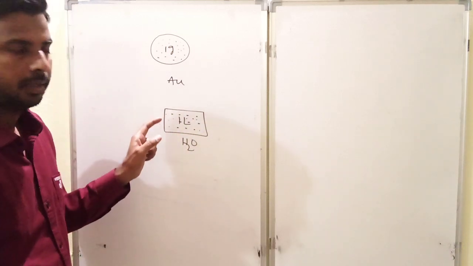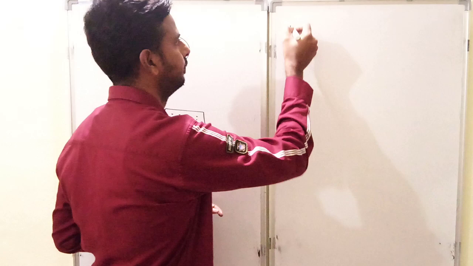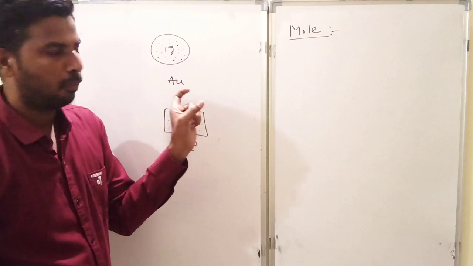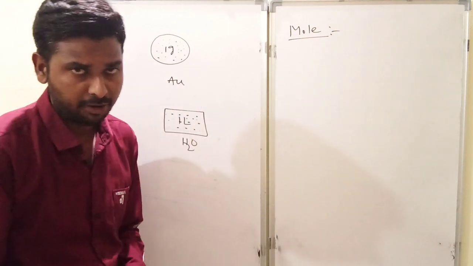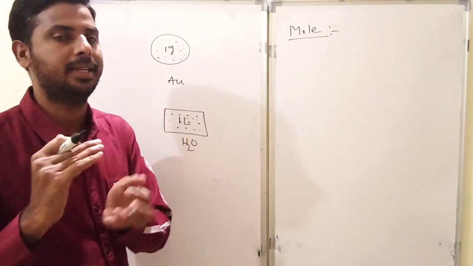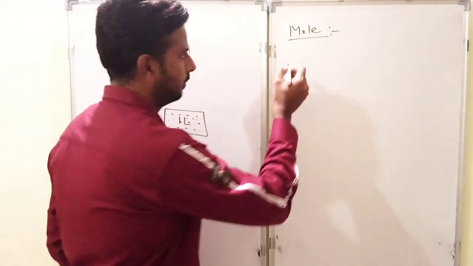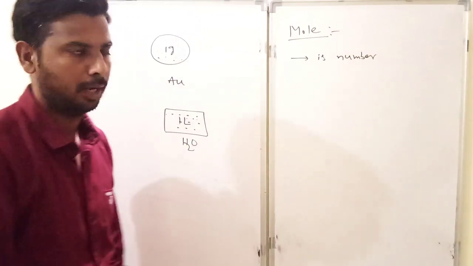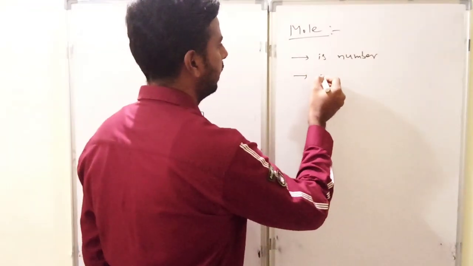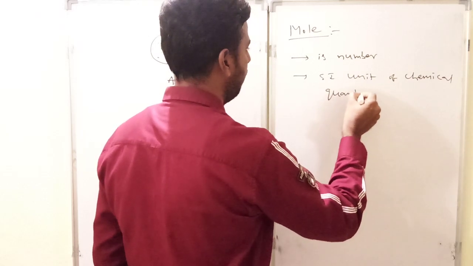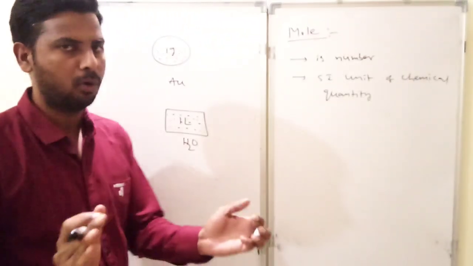So this idea we can get by the term mole. In today's session, we shall discuss the mole in detail. First of all, mole is a Latin word derived from the Latin, and its meaning is heap, nothing but some group of particles gathered just like a mountain. And it is a number. So mole is a number, and that too, it is an SI unit of chemical quantity. Chemical quantity is nothing but some amount of substance.